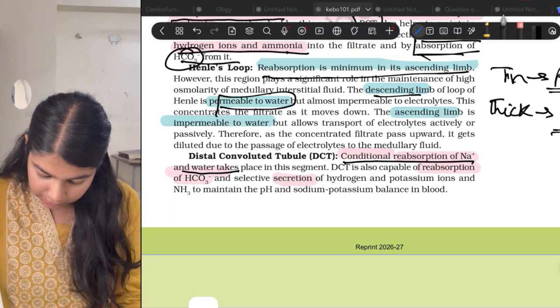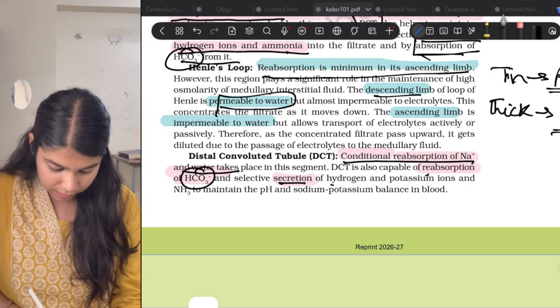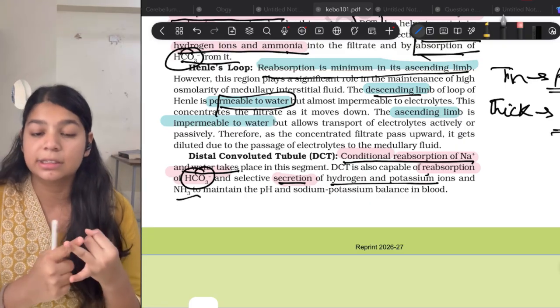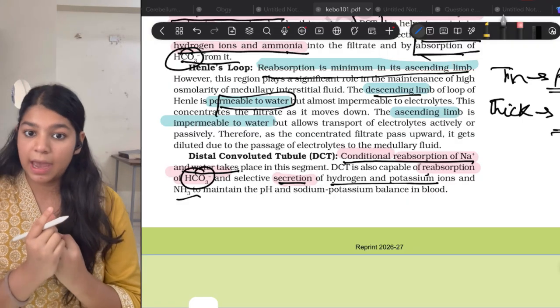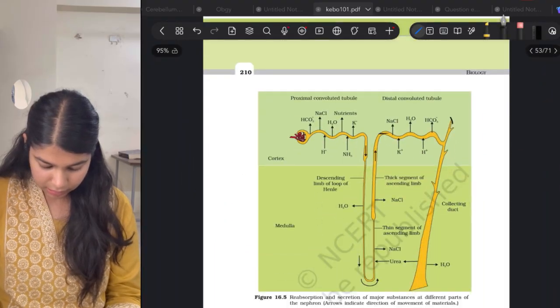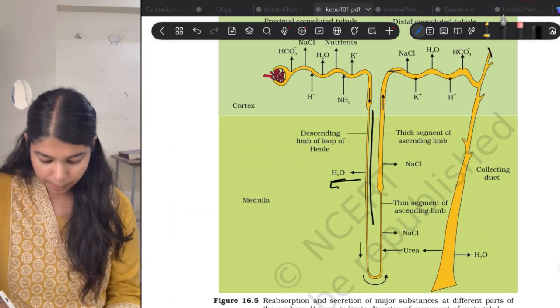Okay. DCT also reabsorbs HCO3 and secretes potassium, hydrogen ions and ammonia to maintain the pH. So our PCT and DCT both reabsorb HCO3 and both secrete hydrogen, potassium and ammonia for pH maintenance. Okay. So this is the descending limb, permeable to water passively.